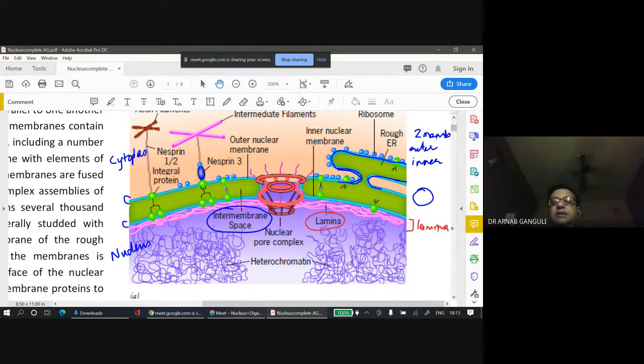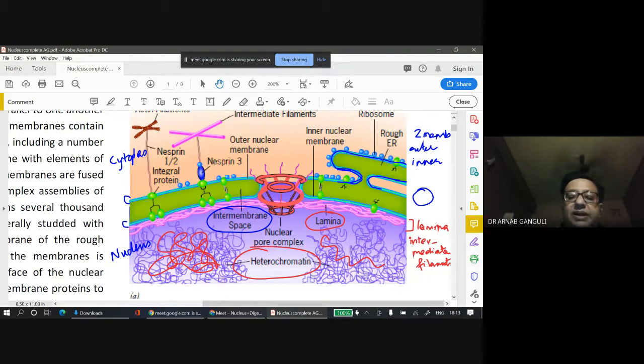It's a cytoskeleton. Basically, you have learnt about intermediate filaments. Then this happens at this region which you see. This is nothing but the heterochromatin. Heterochromatin is inactive chromatin.